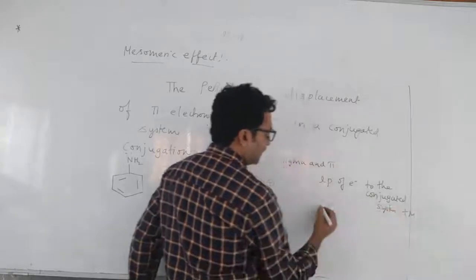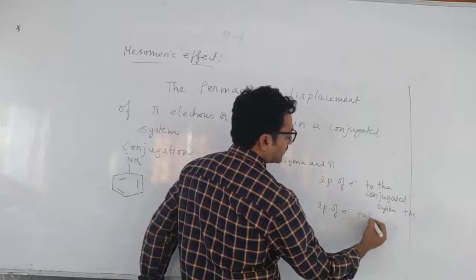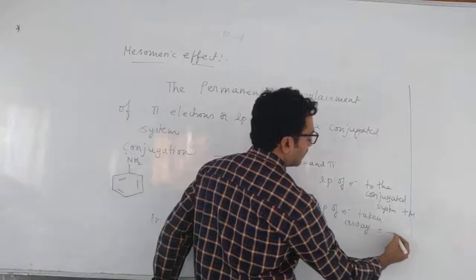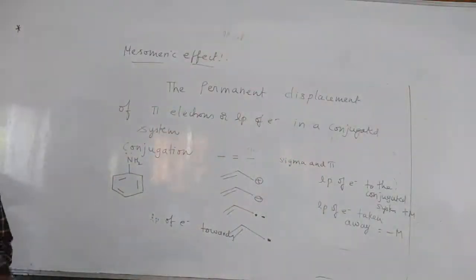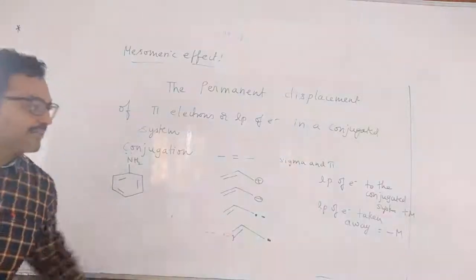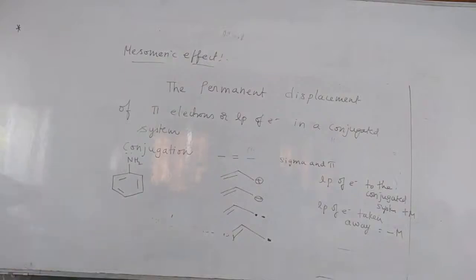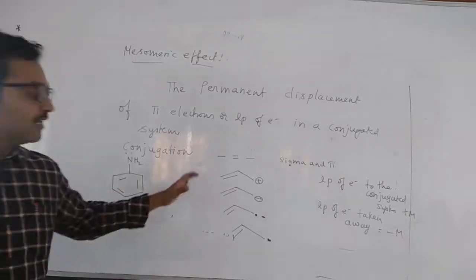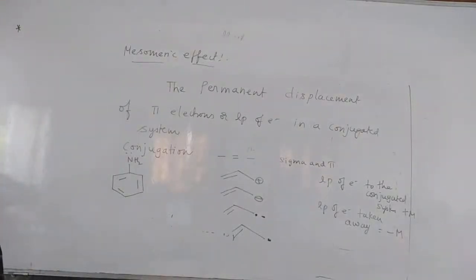If lone pair of electrons are taken away from the conjugated system, then it is called minus M. If the non-bonding electrons are given to the conjugated system like benzene or anything, then that effect is called positive mesomeric effect. And if the lone pair are taken from the conjugated system, that is called minus M effect.